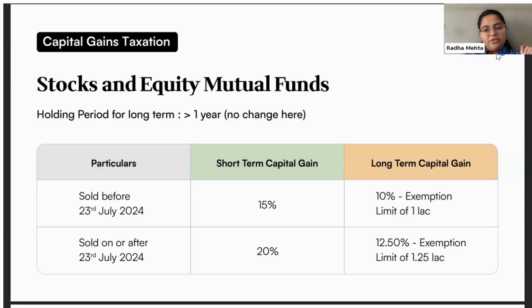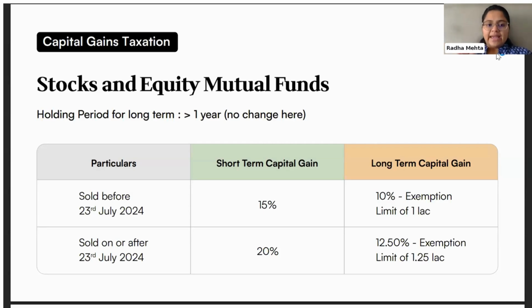The only difference here is the taxation angle, which means if you're selling before 23rd of July 2024, which is the cutoff date identified post the budget, the short term capital gain is 15%. The tax on STCG will be 15%. LTCG will be 10%, and you will get an exemption of 1 lakh rupees on your entire long term gains.